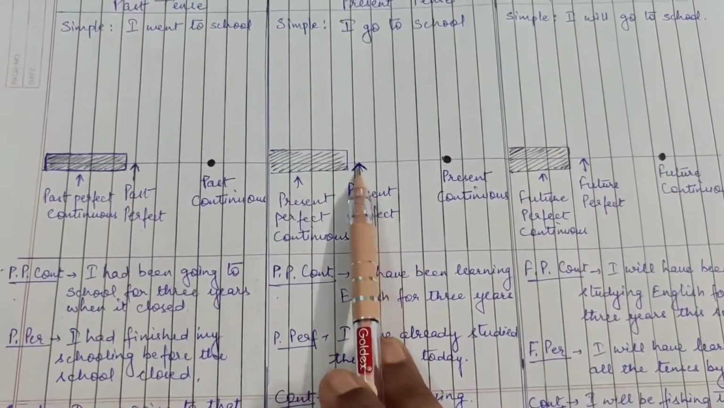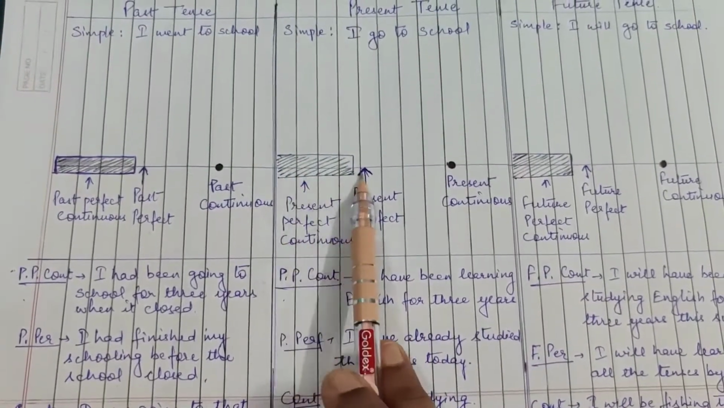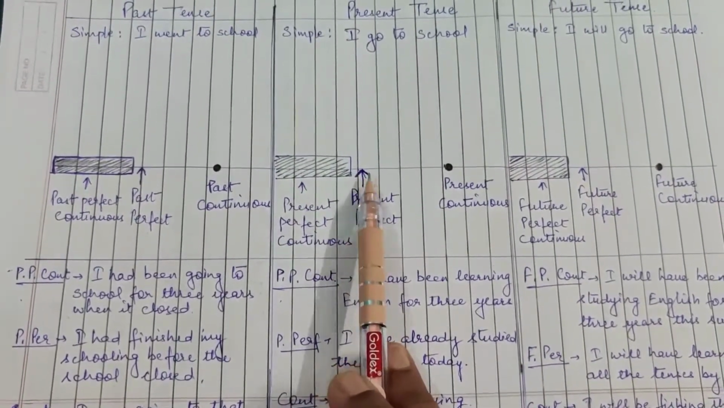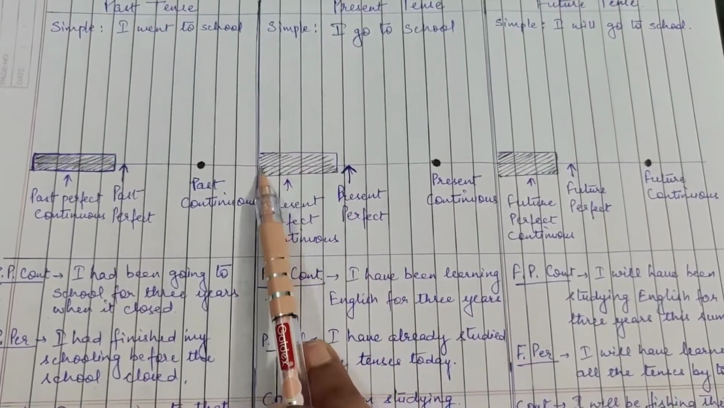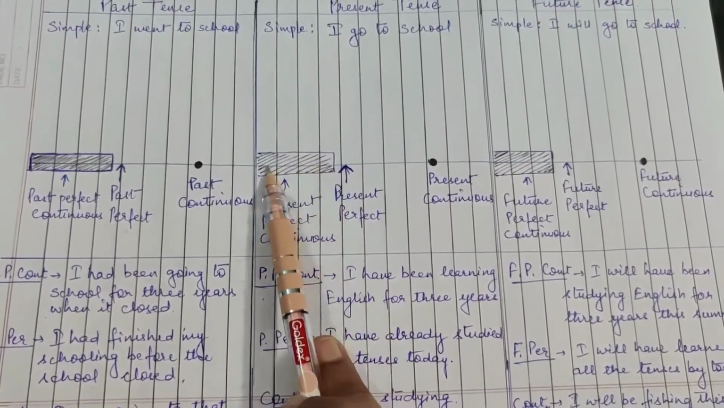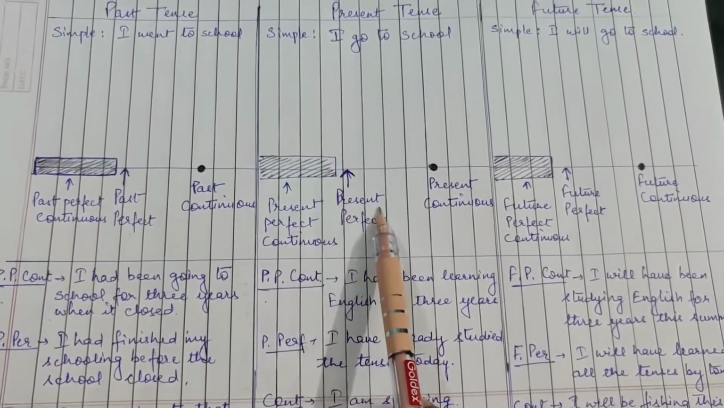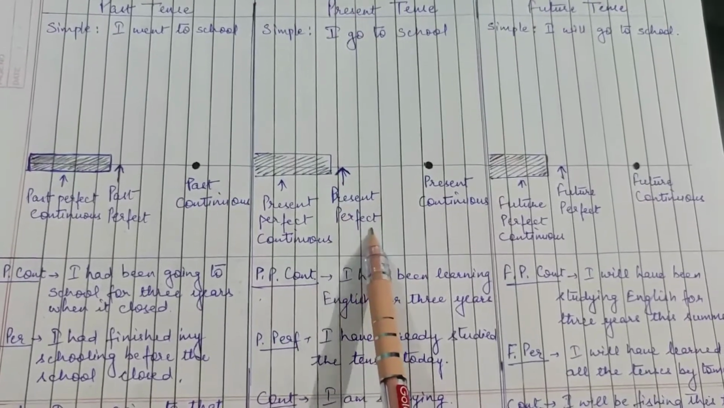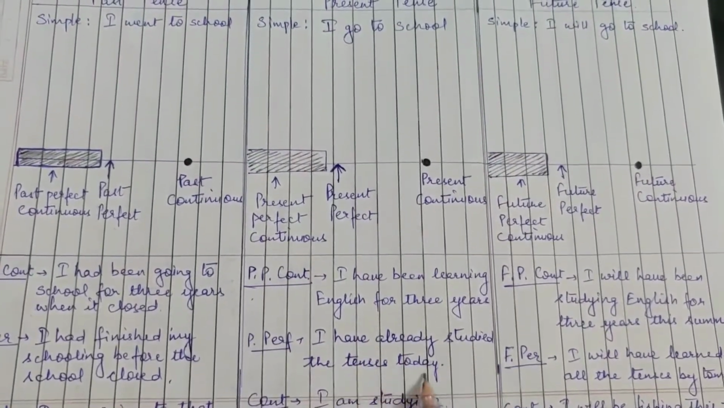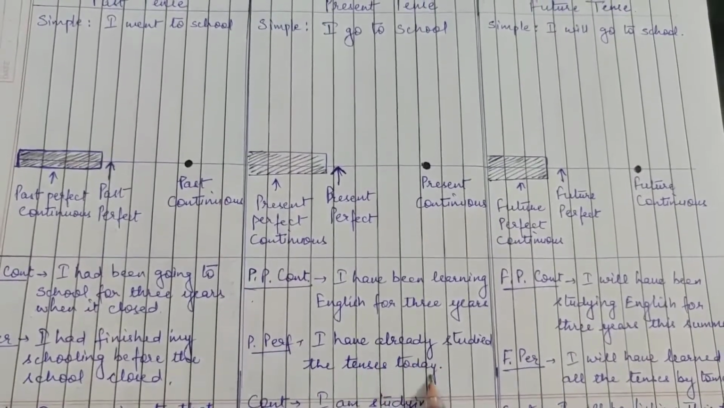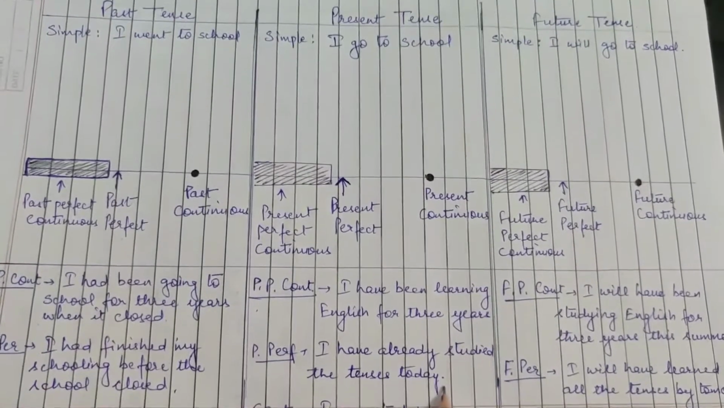Then what is present perfect tense? That at some point some work has been done. When we talk about that, this is the timeline of some work being in progress, and then when it is completed, we express it in the form of present perfect tense. For example, I have already studied the tenses today. Today is the time reference. So far today I have studied the tenses.